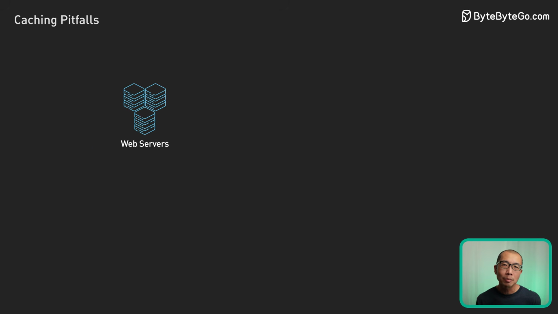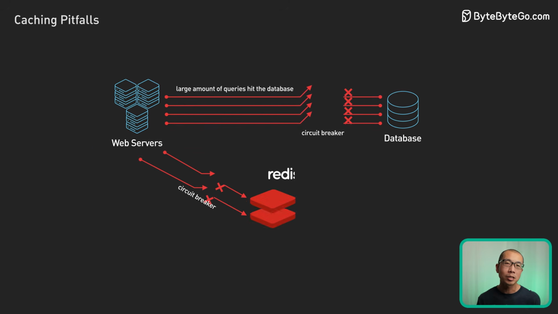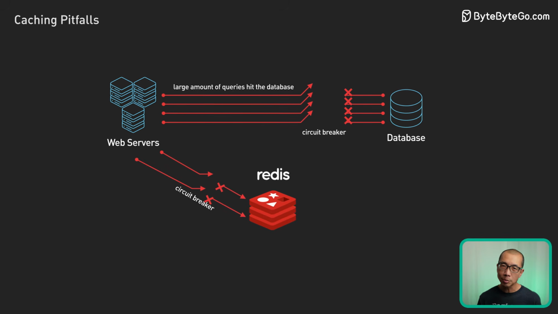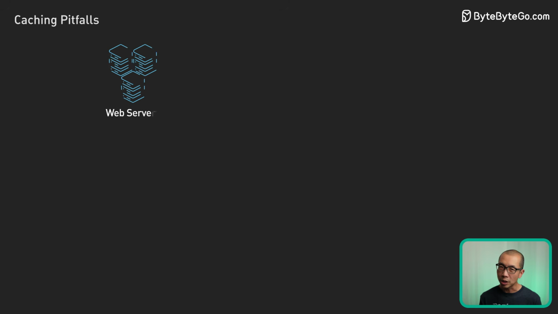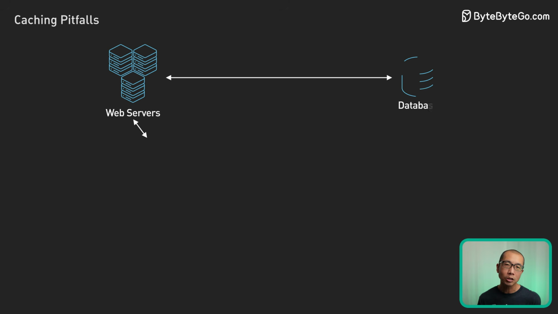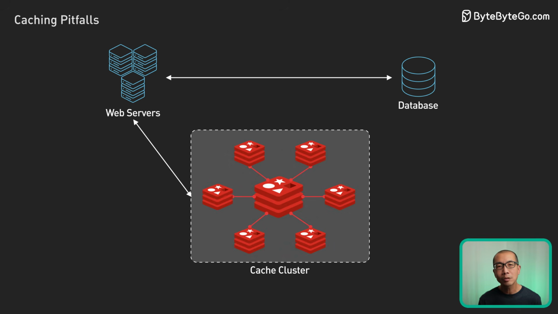First option, implement a circuit breaker, which temporarily blocks incoming requests when the system is clearly overloaded. This prevents total meltdown and buys time for recovery. Next strategy, deploy a highly available cache cluster with redundancy. If parts of the cache go down, other parts remain operational. The goal is to reduce the severity of full crashes.